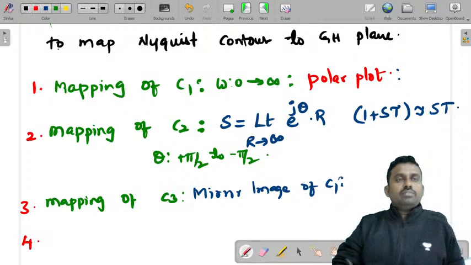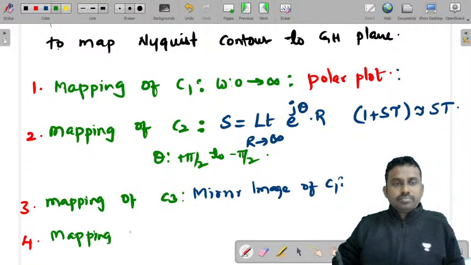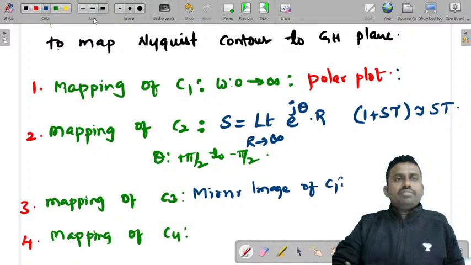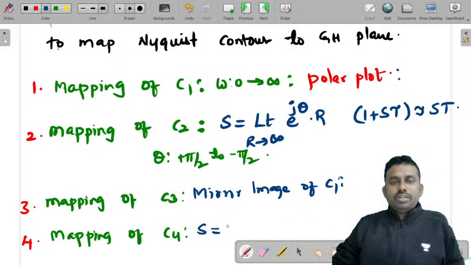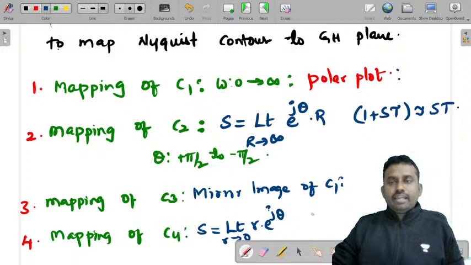Then the fourth one, mapping of C4. If you observe, C4 is a very small semicircle with a radius small r which tends to 0. So substitute s equal to limit small r tends to 0, r e power j theta. You can take the approximation 1 plus sT equal to 1, because r is tending to 0, so s will also tend to 0.